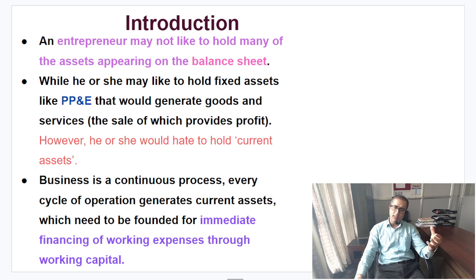And next, friends, business is a continuous process, and every cycle of the operation generates current assets. Current asset components could be your inventory, receivables, including cash. You don't want to hold more current assets; I already explained this. And next, they could be used for immediate financing requirements. To finance your current assets, we could use current liabilities, and that will be explained better by the concept of working capital itself.